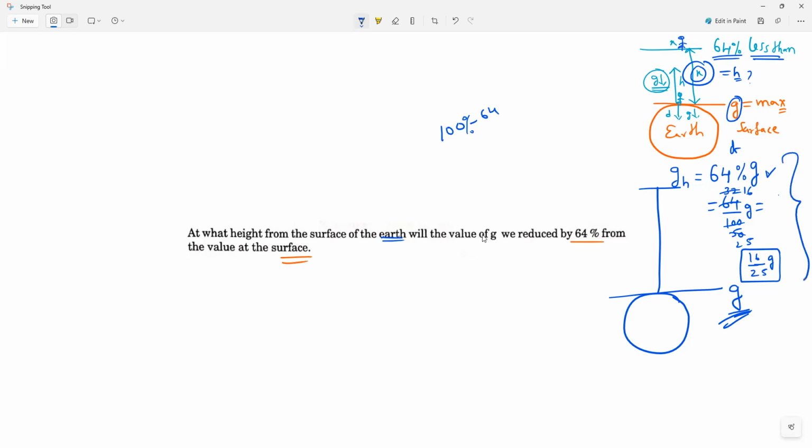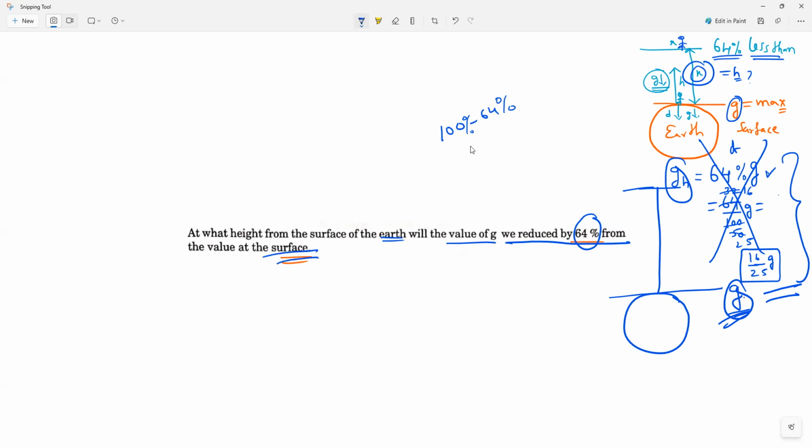That is why I have solved this one. The basic mistake people make is this. If they say, note it please, that at a certain height the g value is 64% of the surface value, then this is the calculation you have to do. But what are they asking? Everybody read the question. The value of g is reduced by 64% from the value at the surface.